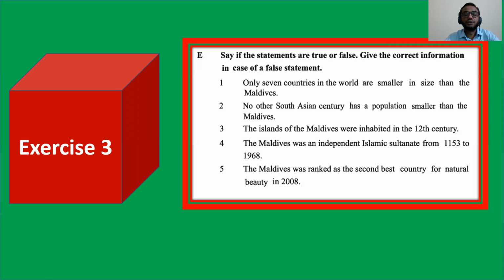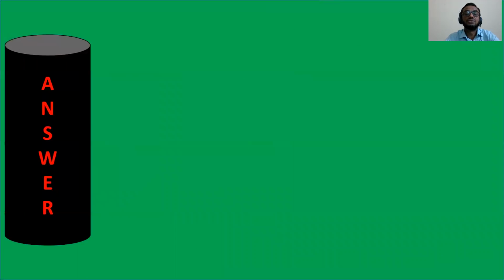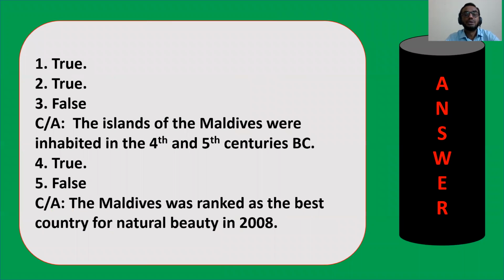Okay, are you finished writing the answers? Okay, fine. Now, let me show the answers and please check your answer with me. Number 1 is true. Okay, it is correct. Number 2, true. Fine. Number 3, false. Correct answer will be the islands of the Maldives were inhabited in the 4th and 5th centuries BC. Number 4, true. And number 5, false. Correct answer will be the Maldives was ranked as the best country for natural beauty in 2008.